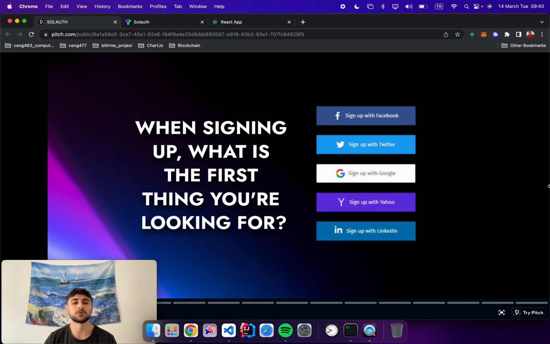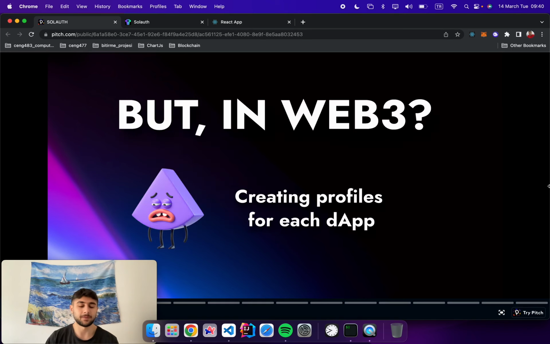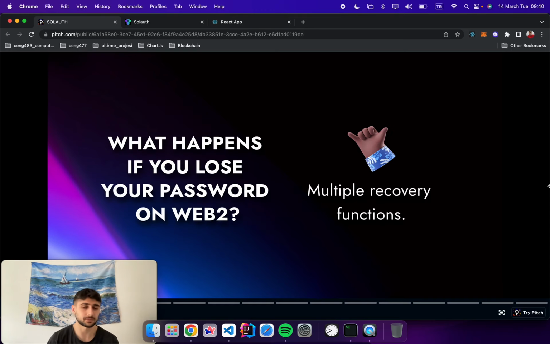The first problem we observed is that when you enter a Web2 application, the first thing you're looking for is a button which lets you sign into this application with an existing profile. But in the Web3 ecosystem, this is not the case, and you have to create different profiles for each decentralized application, and this is really frustrating.